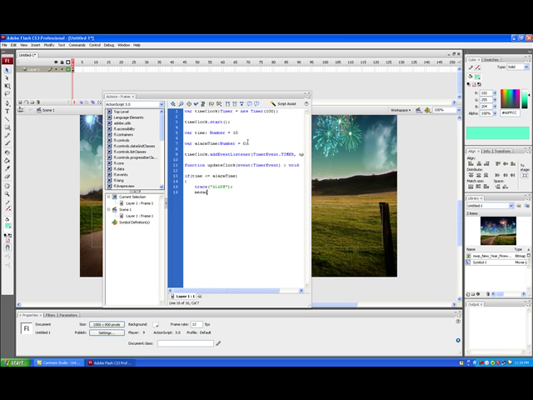Here we're going to display our message. message_text.text is equals to, I choose, Happy New Year.